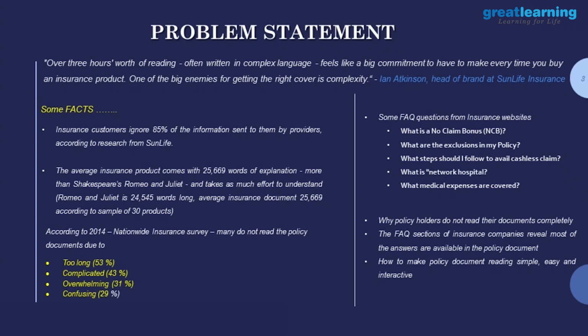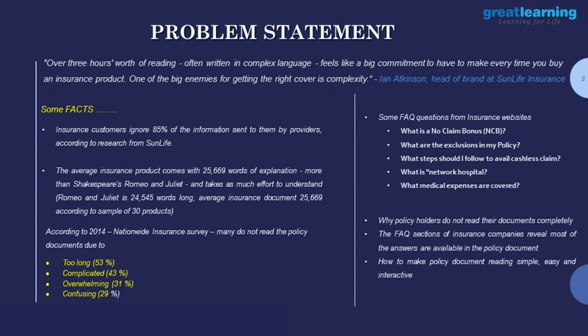Probably you'll see what is no claim bonus, what are my exclusions, and what is a network hospital. These are pretty much available in a document. These are questions which are available in your document. If you are able to completely read the document once, you would have made some sense of it, or you would have got what it is.